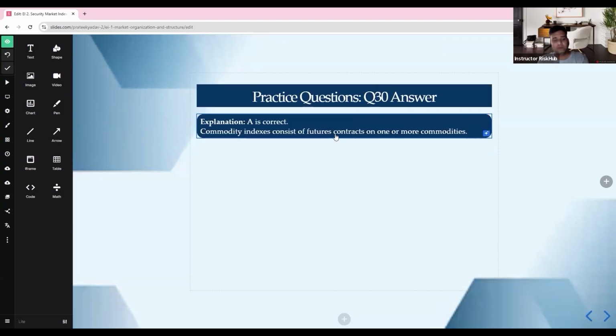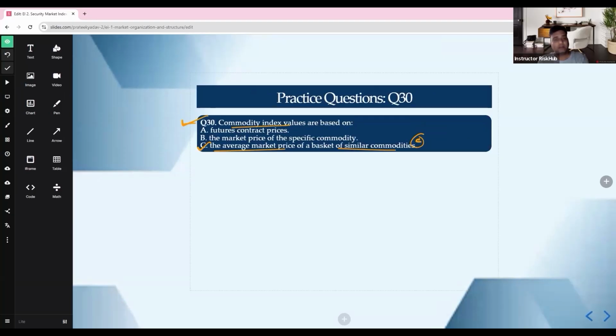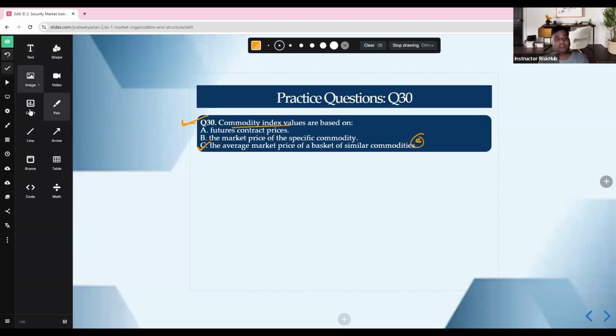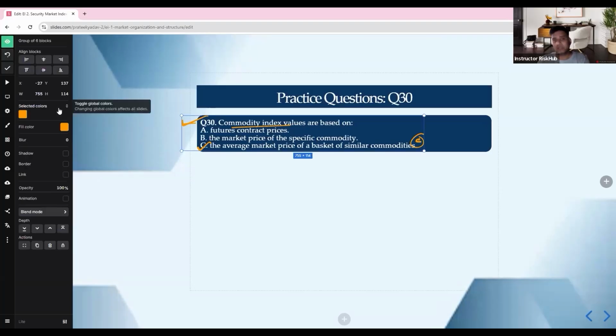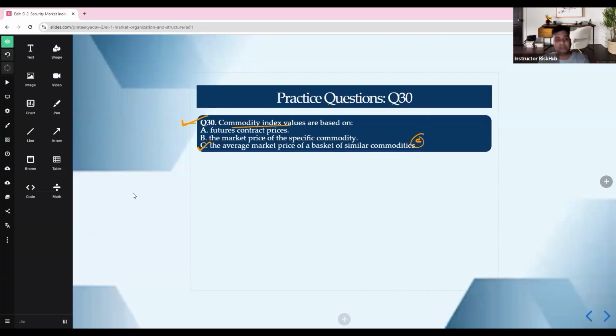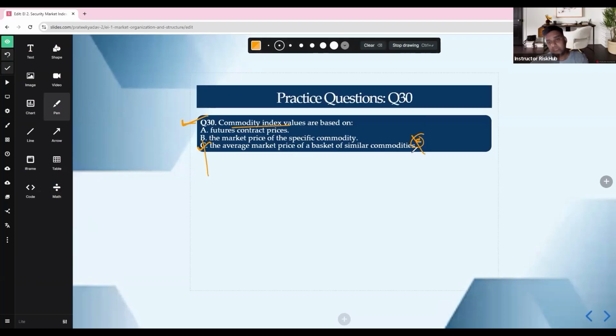Sorry, not this one, I got it mistaken right here. So remember this part. Again, the confusion came from average market price. Please understand that when we take commodity index values, they are not based on your average market price, they are based on your futures. And there is a reason for that, so please understand very clearly. I missed out here, a stupid mistake.